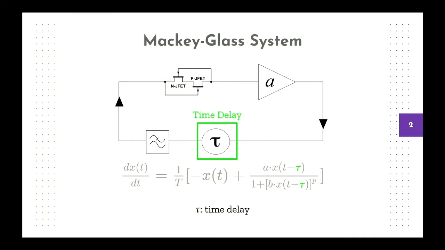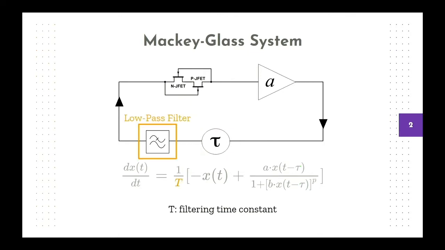Here we have one of the most important parts of our system, which is the time delay. You can see in the equation that it's a constant, but we can modify our system so that it's variable in time. We also have a low-pass filter, which attenuates signals above a certain frequency, and that frequency is determined by the filtering time constant.